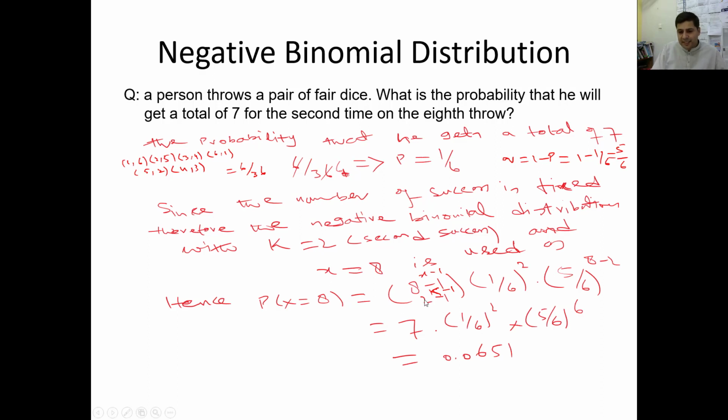So 2 minus 1, P is 1 by 6 to the power K. K is 2, and this is X minus K. X is 8 and K is 2, and 5 by 6 is the failure probability. So this will be the probability, an application of the negative binomial probability distribution. While using this, we will get this probability.